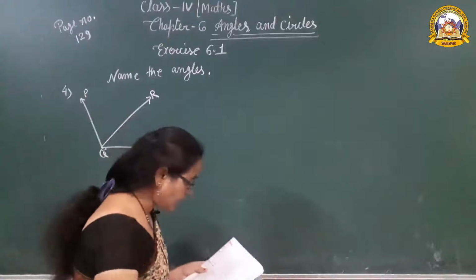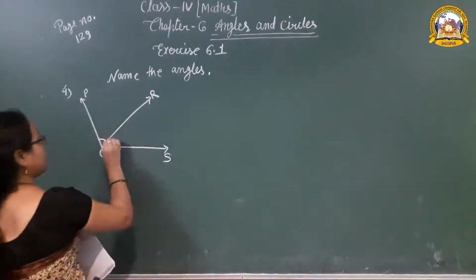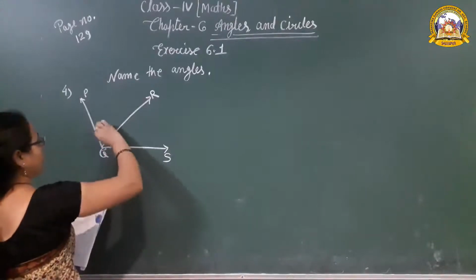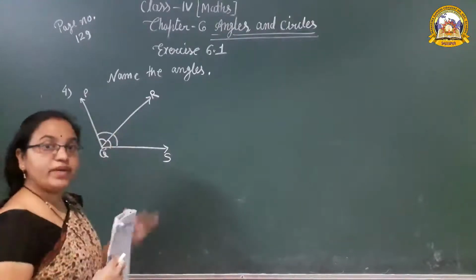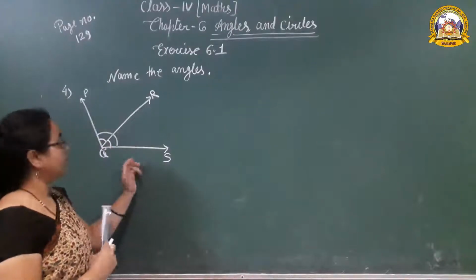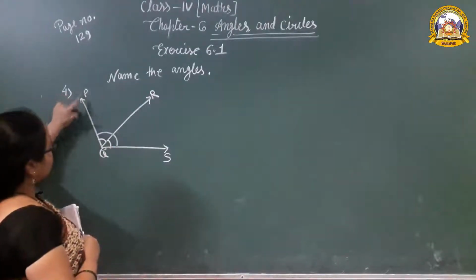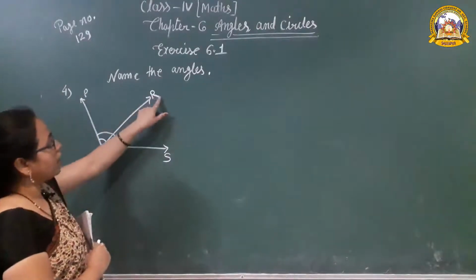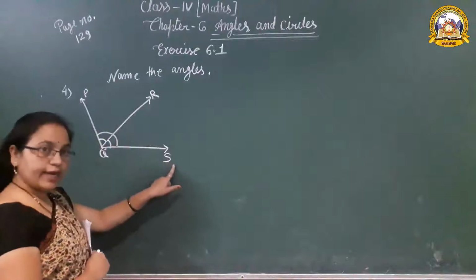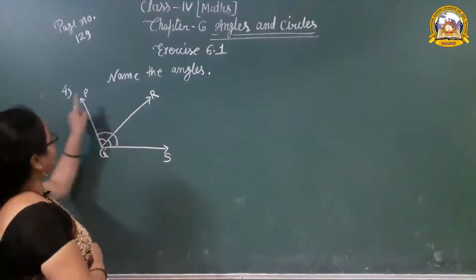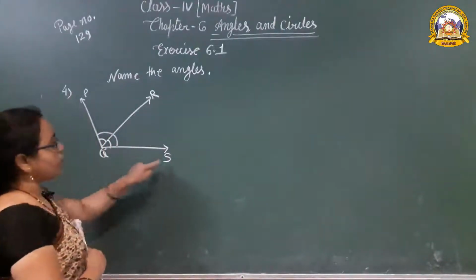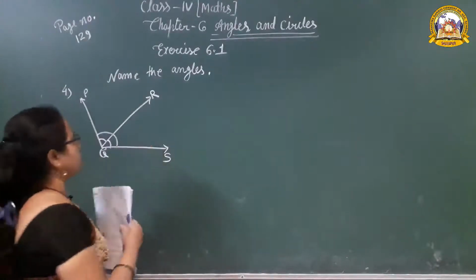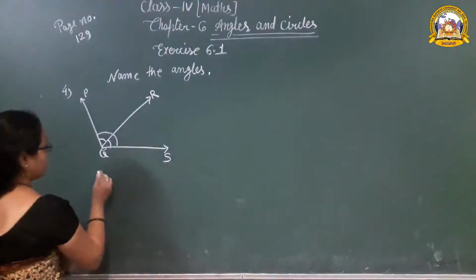Now how many angles are there? 1, 2 and 1 more complete, 3. How many angles are being made in that figure? First angle PQR, second angle RQS and third angle PQS. How many angles are found in this figure? 3 angles. So one by one we write here.